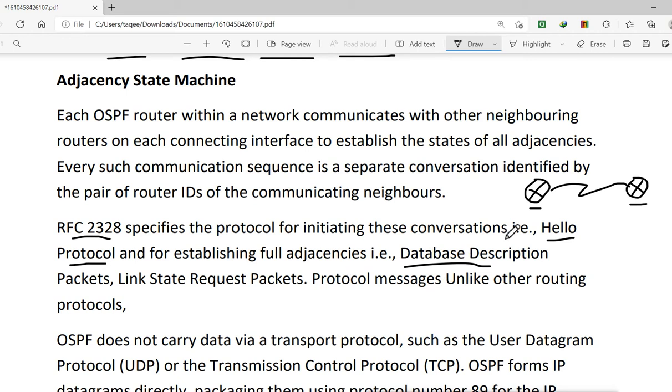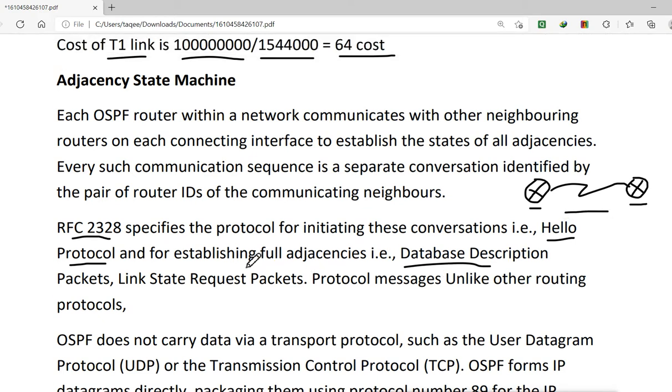It uses the hello packets to send information to each other, and through the hello protocol they exchange the hello packets.